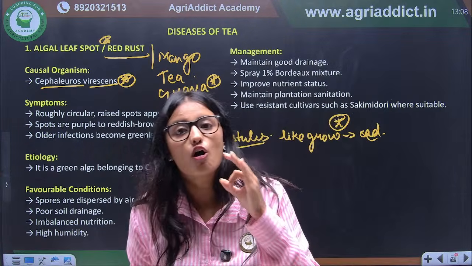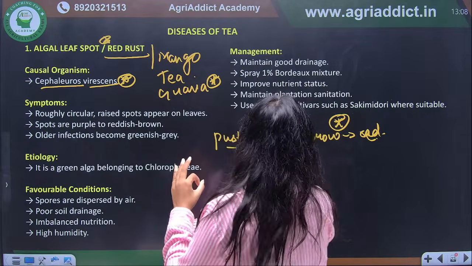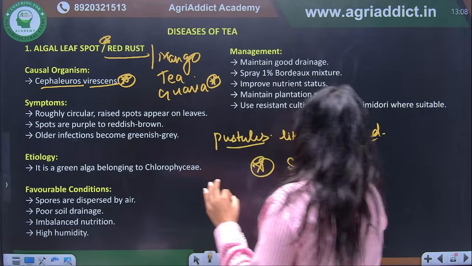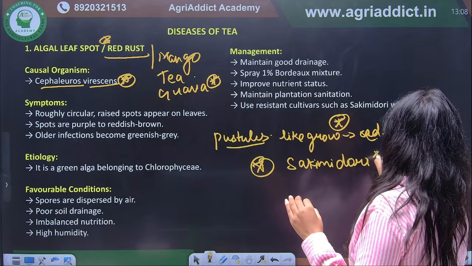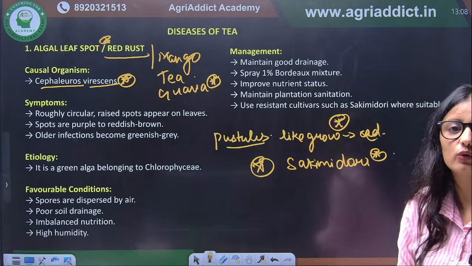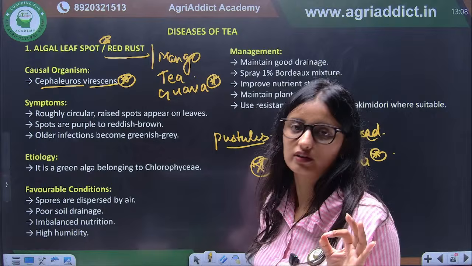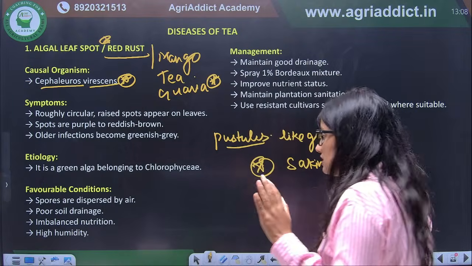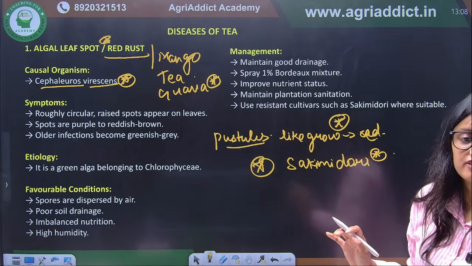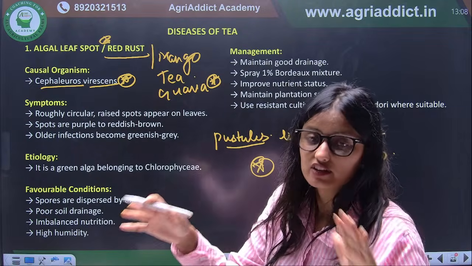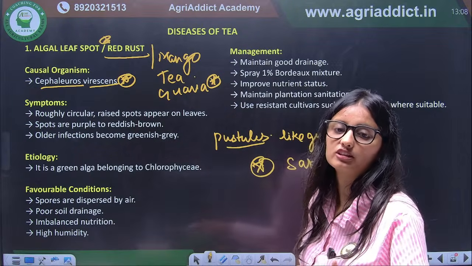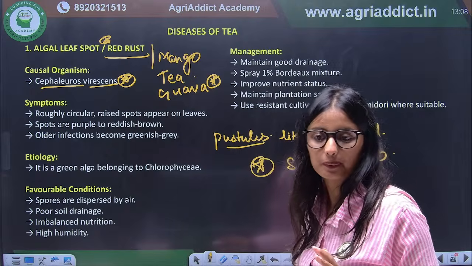In the case of tea, there is a resistant cultivar called Sakimidori. Sakimidori is the resistant cultivar for this red rust. When the infection of this algal rust is very high, in severe infection all leaves are covered with these red pustules. Correct?